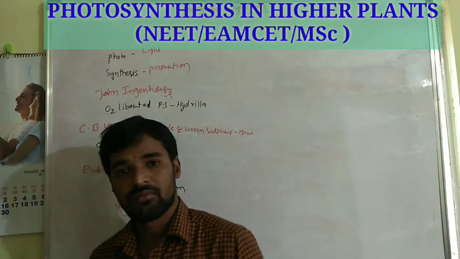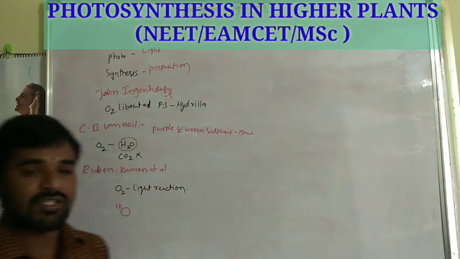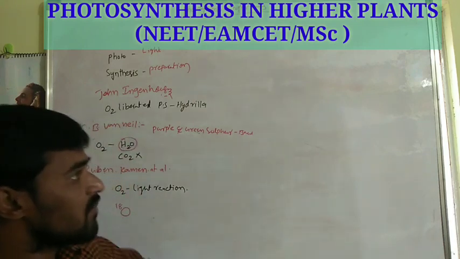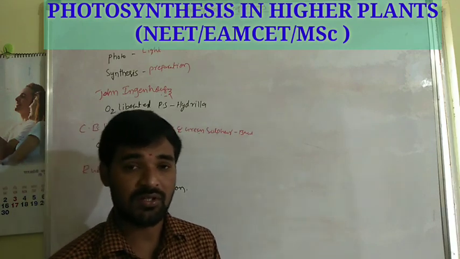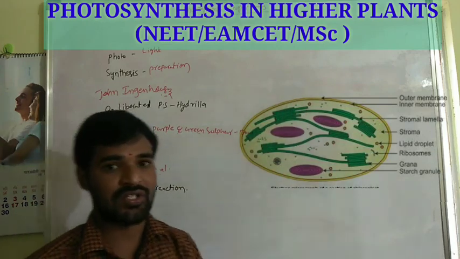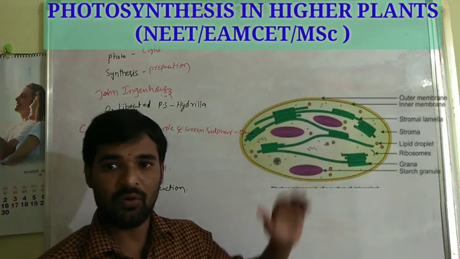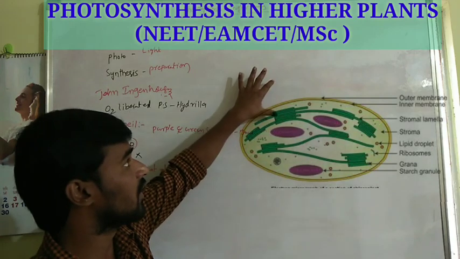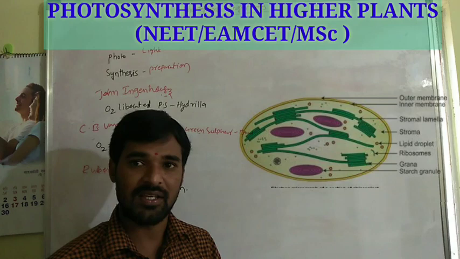They gave some information about photosynthesis, and now the next thing is the site of photosynthesis, that is the chloroplast. If you observe the structure of the chloroplast carefully, it is a double membranous structure, with an outer membrane and an inner membrane. The outer membrane is the protective layer. Inside the inner membrane, the space is called the stroma.